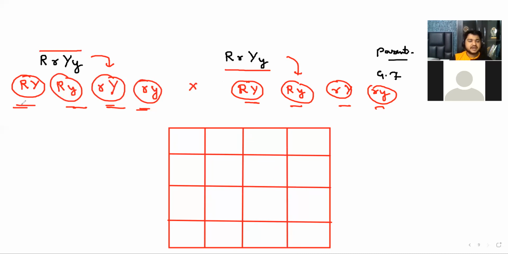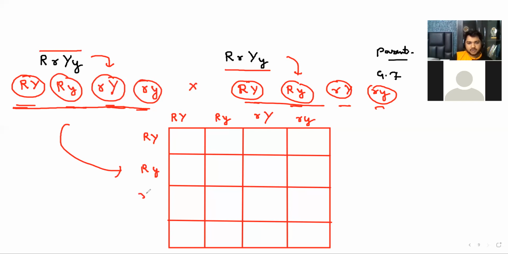See, all these gametes are right here, and all these have to be put. I'm writing here capital R, capital Y, capital R, small y. Small r, small y. Now write these: capital R, capital Y; capital R, small y; small r, capital Y; small r, small y.